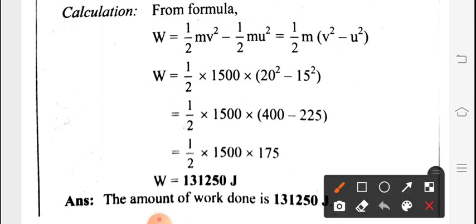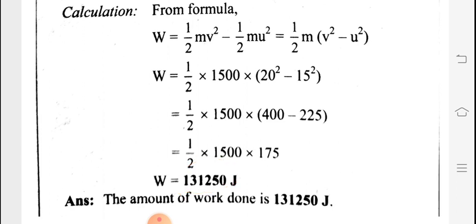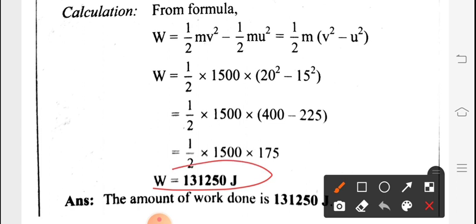If you subtract these two, you get 175, and if you multiply and divide these things, you get the answer: W is equal to 131250 joule. Obviously work is there, so its unit is joule. Clear?